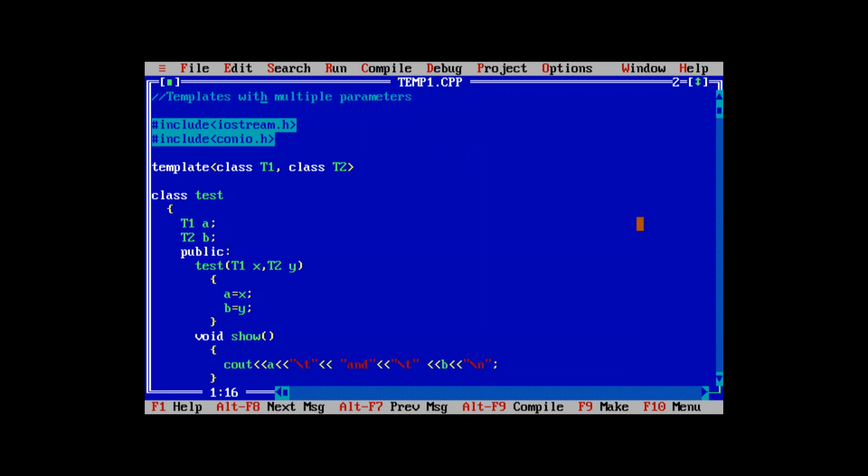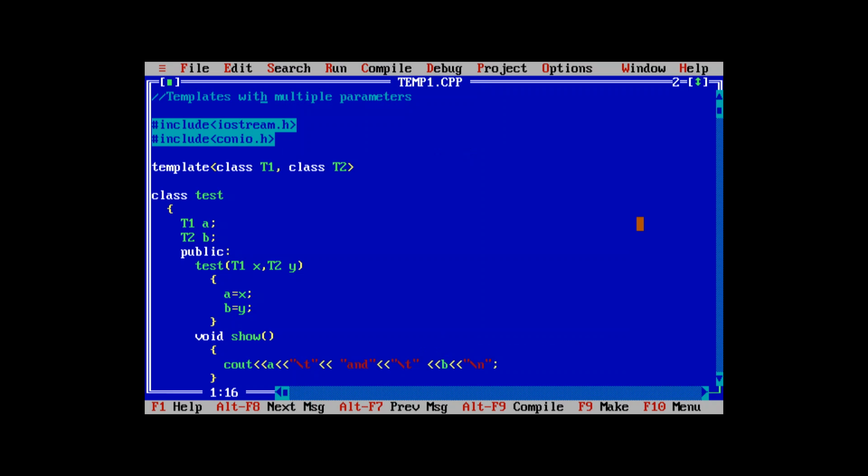This is template 1. This is the program that shows how to use the class template with multiple parameters, that is, multiple parameters used with the same class. Till now we have studied how to use the template with only one parameter. Now this is a template with more than one argument.